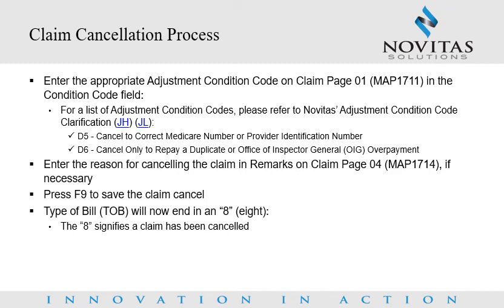The system automatically takes you back to Claim Summary Inquiry screen, and the message "Process completed, enter next data" appears. If you are not automatically returned to the Claim Summary Inquiry screen, errors exist that you will need to correct. Once you have corrected the errors, press F9 again to store the claim in FISS. You may need to keep doing this if errors continue to be found on the claim. Please note that the type of bill will automatically change to an 8 in the third position, which means it is a canceled bill once it is stored.